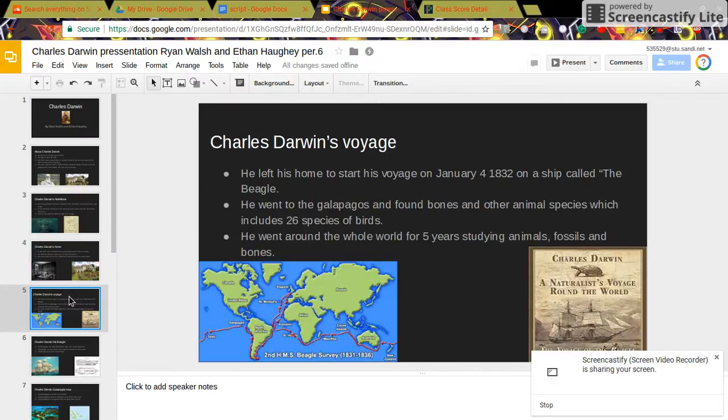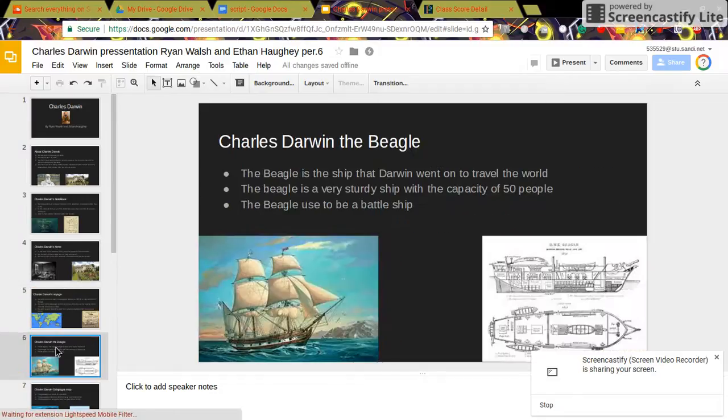Charles Darwin's voyage. He left his home to start his voyage on January 4th, 1832, on a ship called the Beagle. He went to the Galapagos Islands and found bones in other animal species, which include 26 species of birds. He went around the whole world for 5 years, studying animals, fossils, and bones.